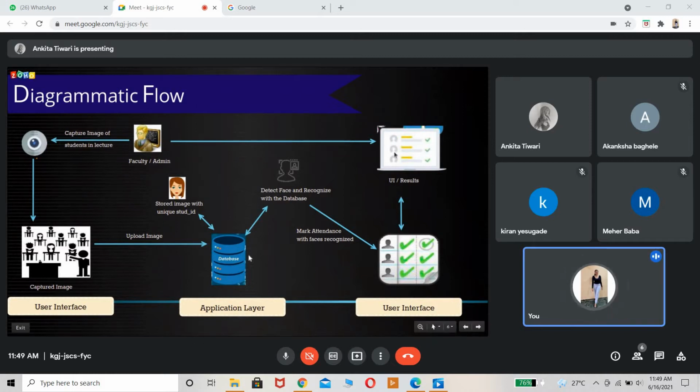and then those students will be marked present on the user interface. Once those are marked, the UI is going to show the result, where it shows the students present and absent, and this will be available only for the faculty member, and the faculty member is the person who captures the image. So this is how the diagrammatic flow of our project is going to work. Next slide.